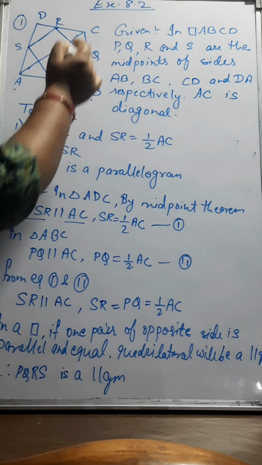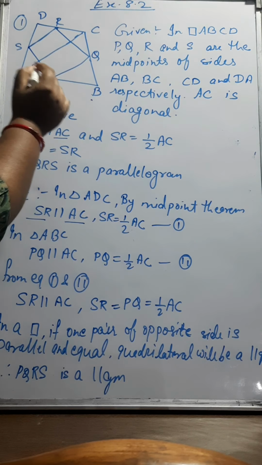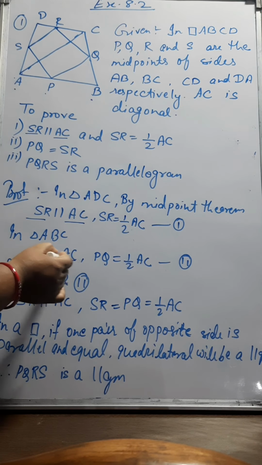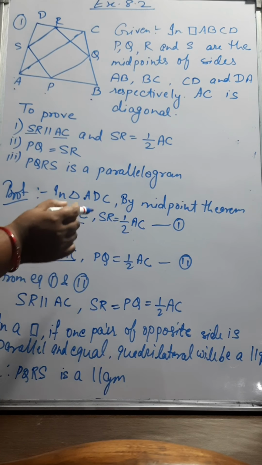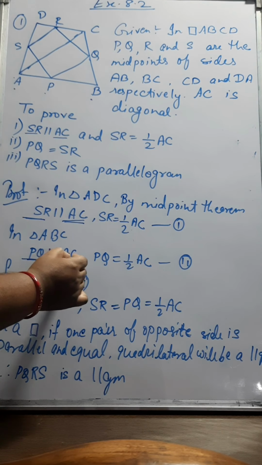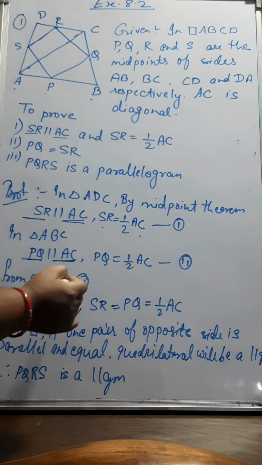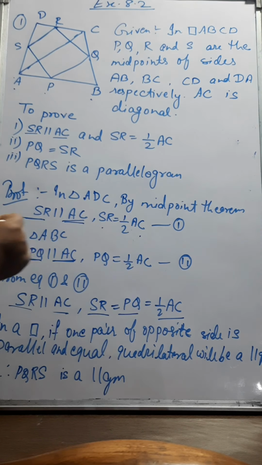Similarly, in triangle ABC, P and Q are the midpoints of the sides AB and BC. So the line joining P and Q, which is PQ, will be parallel to AC. So PQ is parallel to AC and PQ is equal to half of AC. Let us give it equation number 2. If you see carefully equations 1 and 2, SR is parallel to AC and PQ is also parallel to AC. So two lines, if they are parallel to the same line, will also be parallel to each other. So SR will definitely be parallel to PQ. And since SR is equal to half of AC and PQ is also equal to half of AC, SR will be equal to PQ.